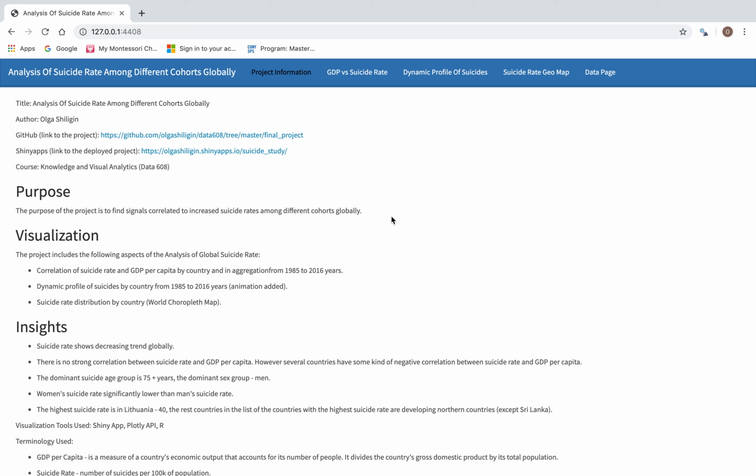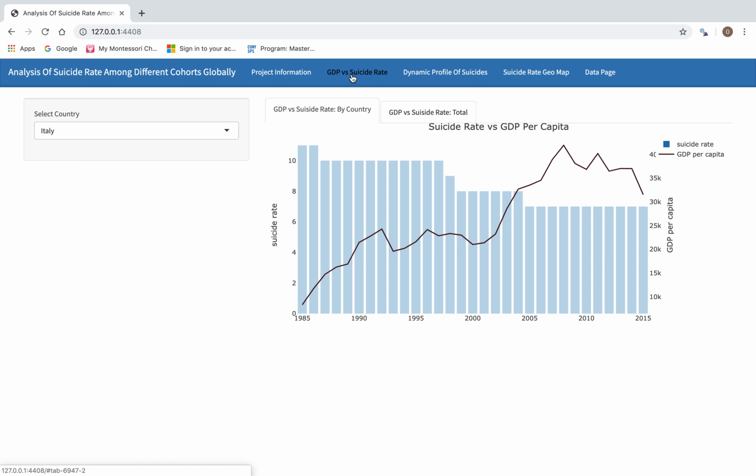Shiny application basically has two parts, user interface and server part. This is the user interface. We can see it. The server part is impossible to see, but obviously both parts with script you can find on the GitHub. The user interface consists of tab panels, a sidebar panel, for example here with a drop-down menu, also tab panels, themes and tag styles.